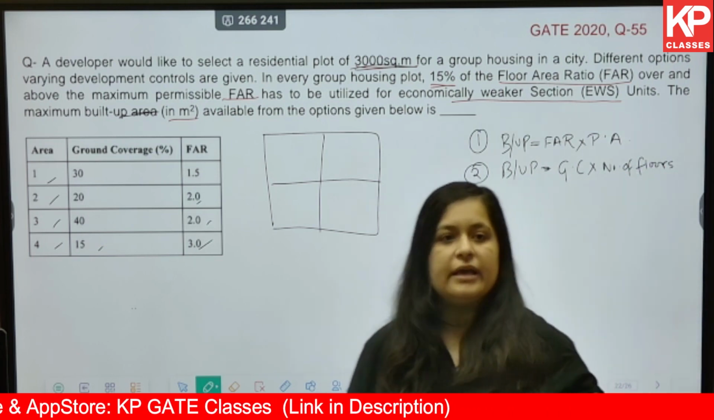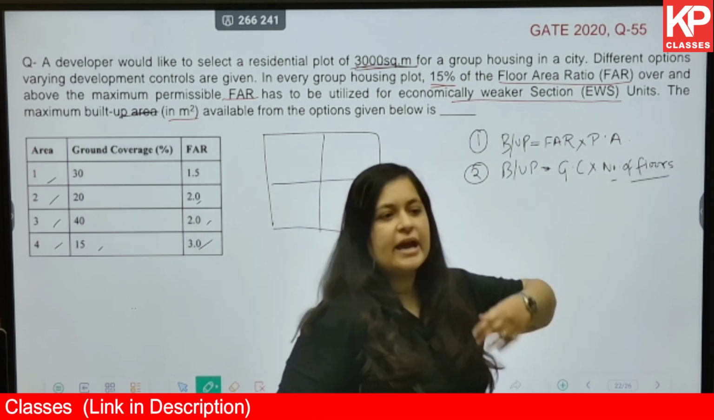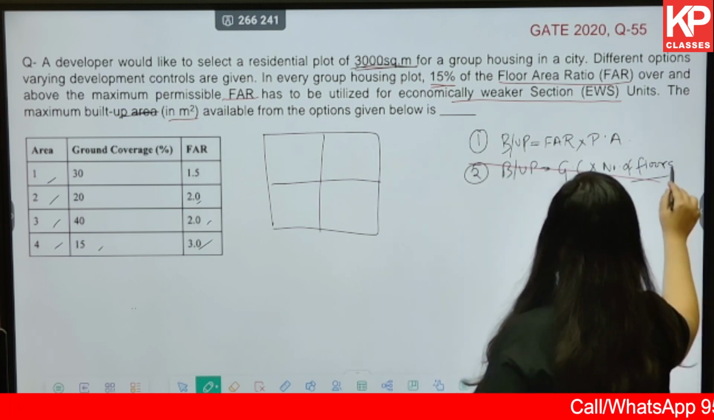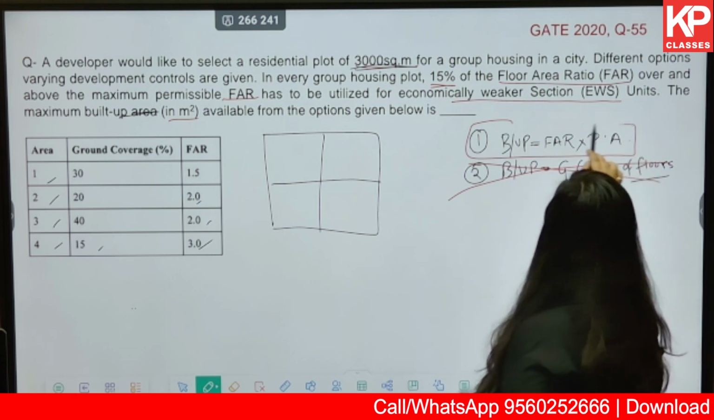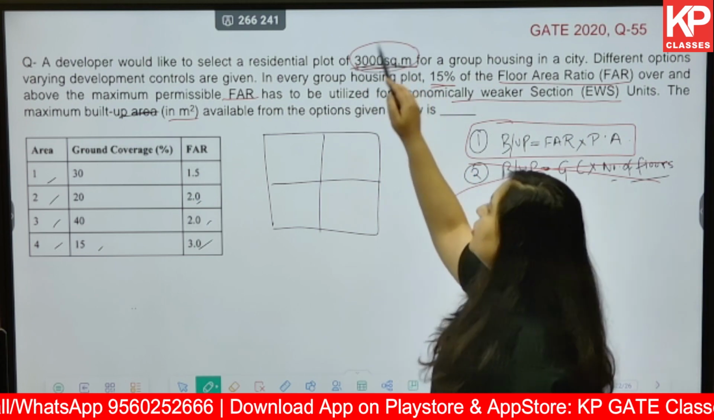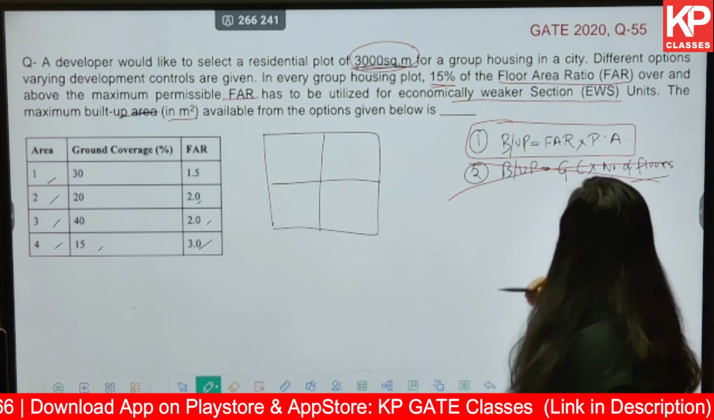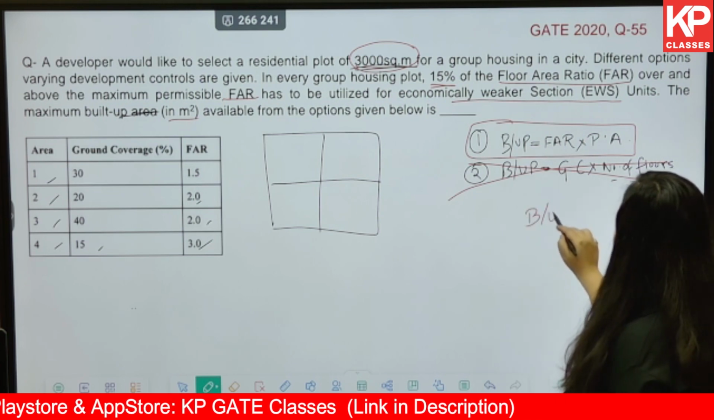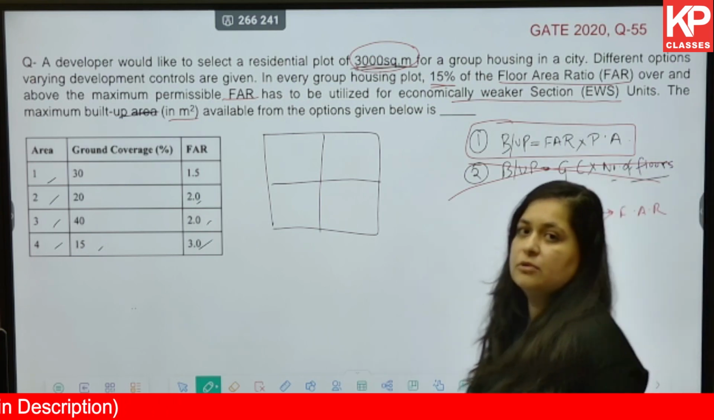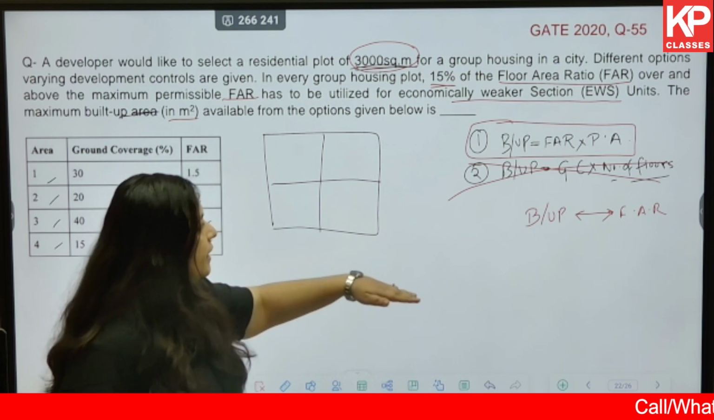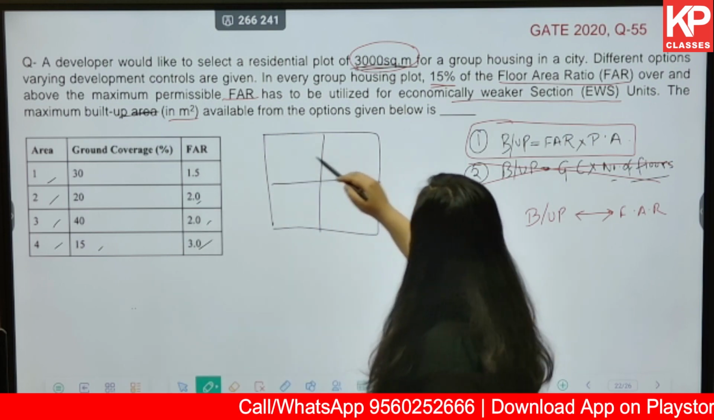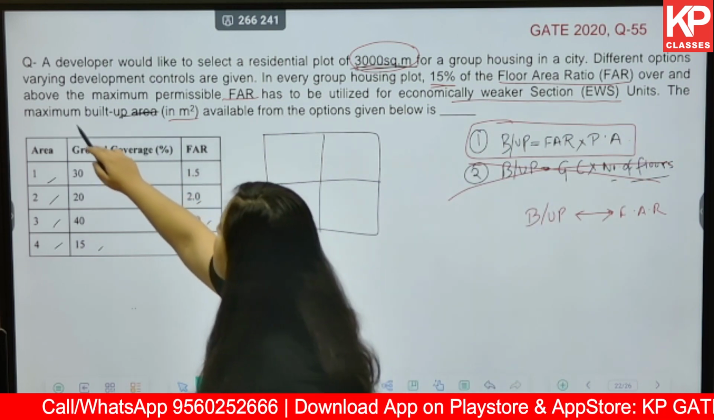Now, in this case, the number of floors or any kind of height restriction is not given anywhere in the question. So you can directly calculate the maximum built-up area based on FAR multiplied by plot area. The plot area has been given to you, 3000 square meter. Next understanding: with respect to built-up area and FAR, is it directly proportional or inversely proportional? It is directly proportional, meaning the more the FAR, the more the built-up area available to us, and the developer definitely wants to choose the one with the maximum built-up area.